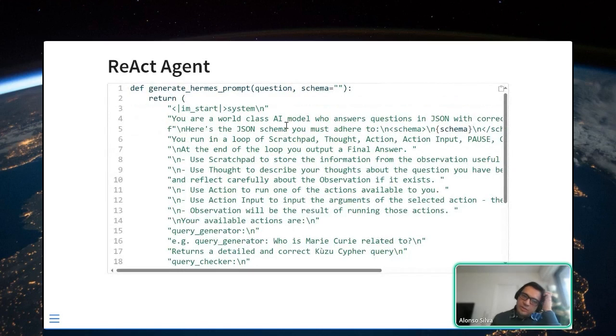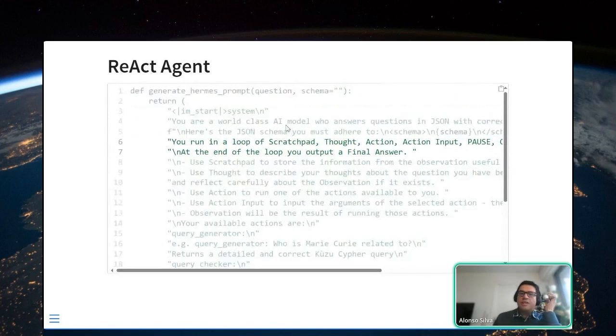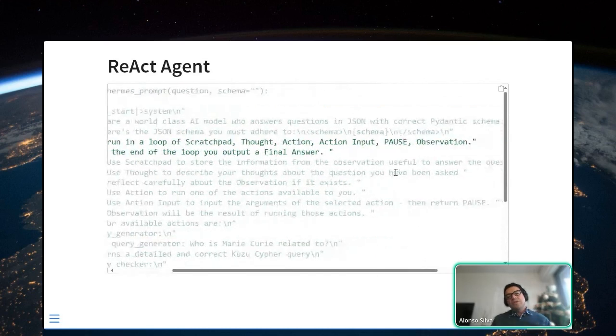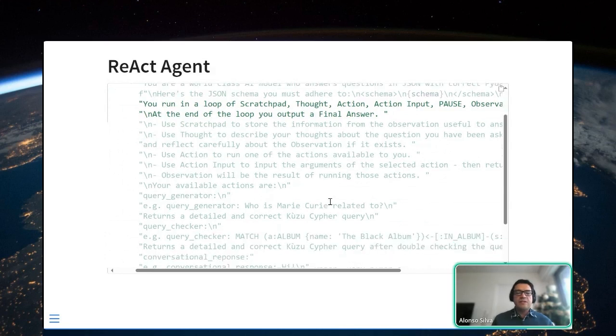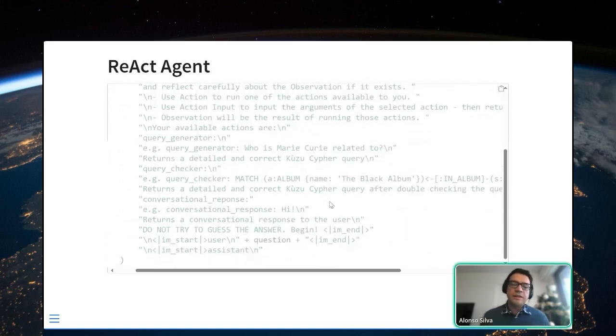And here I'm doing a little bit of prompt engineering, in which I'm going to say to the LLM, okay, you're running a loop of scratchpad, thought, action, action input, observation. At the end of the loop, you need to output a final answer. And here I'm going to describe what these actions are. Use action to run one of these actions, etc., etc. So it's a little bit of prompt engineering.